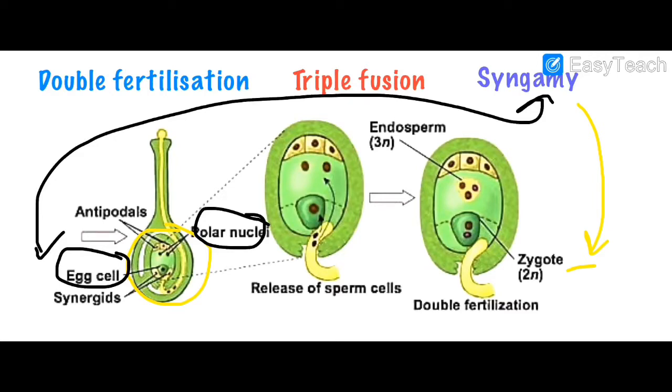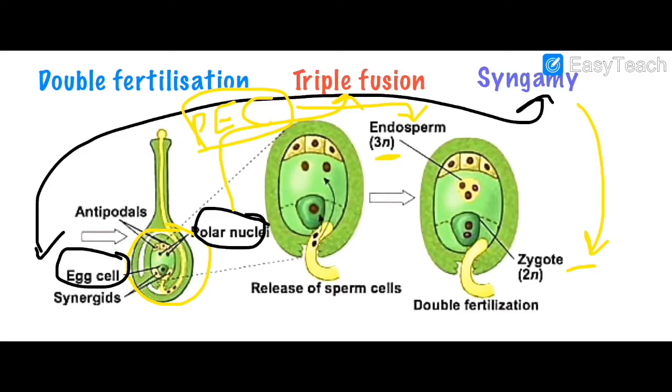The other male gamete fuses with polar nuclei, and this fusion is known as triple fertilization. What is triple fertilization? Triple fertilization is fusion of the other male gamete with polar nuclei. This will give rise to the primary endosperm cell, which in short is known as PEC. PEC later will convert into endosperm, which is 3N in nature.